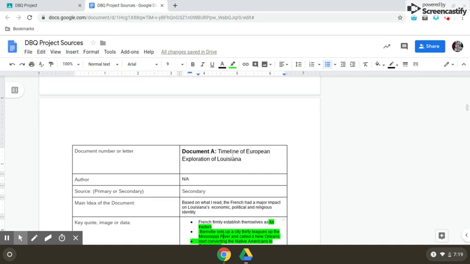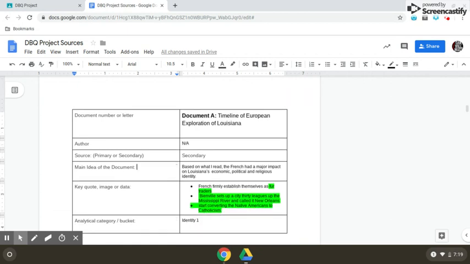Document number. You put that there. The author. There was no author, so always put NA, not available. What type of source? We came to a conclusion as a class that this was a secondary source. The main idea of the document. This is all you. Based on what I read, the French had a major impact on Louisiana's economic, political, and religious identity. This is what you believe is most important.